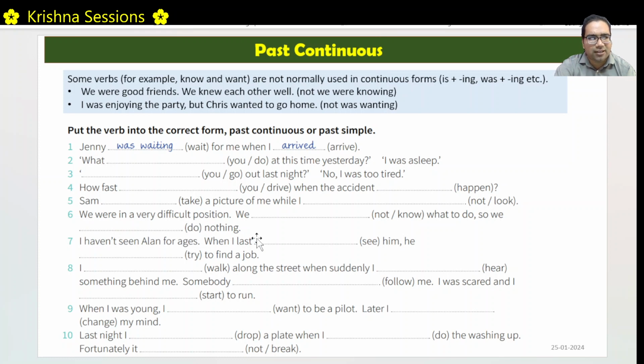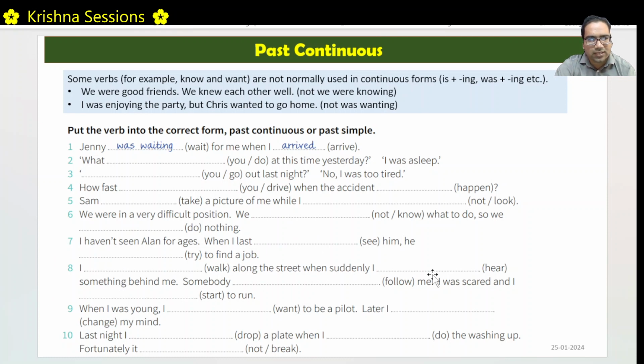I haven't seen Alan for ages. When I last saw him, right? This is the completed action. When I last saw him, he was trying to find a job. This is in past continuous, and in between that, I saw him. He was trying to find, and between that, I saw him. So that's why this is in simple past, and this is in past continuous.